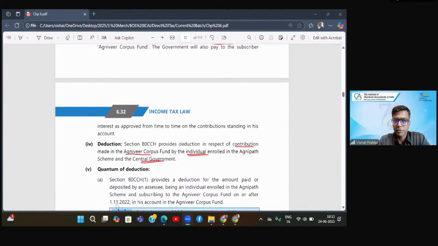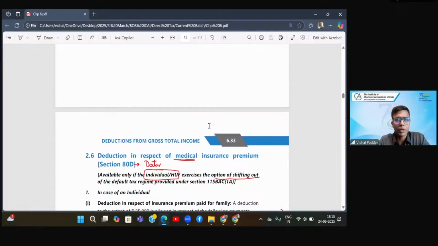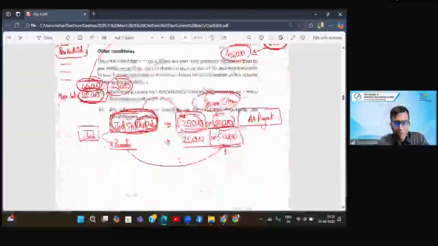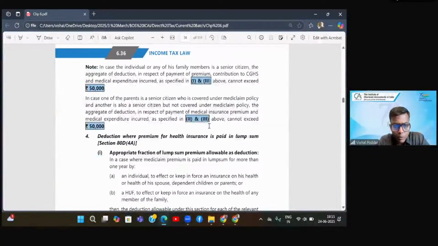Divya is saying page number 6.36. Okay, I will open page number 6.36. In the meantime, if I am not wrong, somebody else had also put some query with some page number. I request that person to please repeat that query, meaning the page number and the query. Okay, now I have come to page number 36. Your question was: 80D(4A), the deduction of the appropriate fraction is allowed in the subsequent year. What is this appropriate fraction?